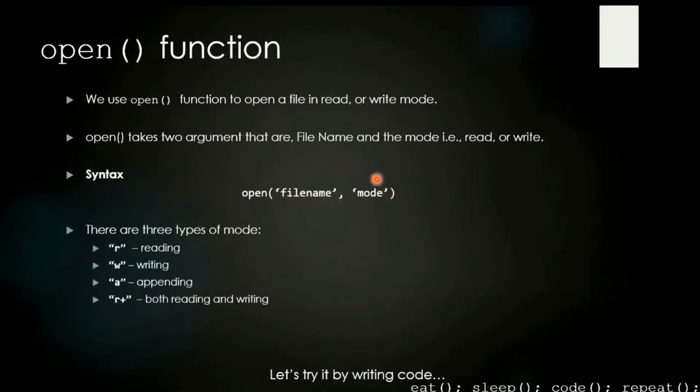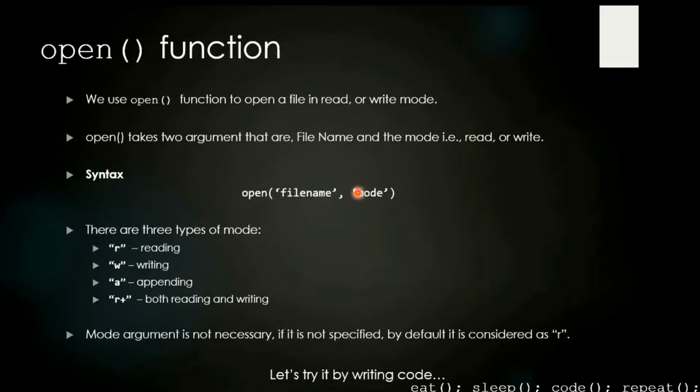These are different types of modes, like reading a file, writing a file, appending to a file, and both reading and writing a file. These three are important modes: reading a file, which is used as R, then W, and then A. We have R plus also. One more thing: the mode argument is not necessary. If it is not specified, we have a default value, that is R, so reading is considered the default.